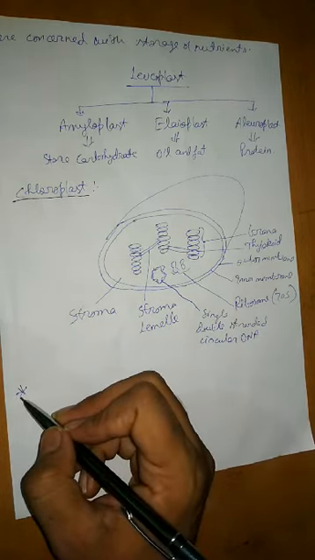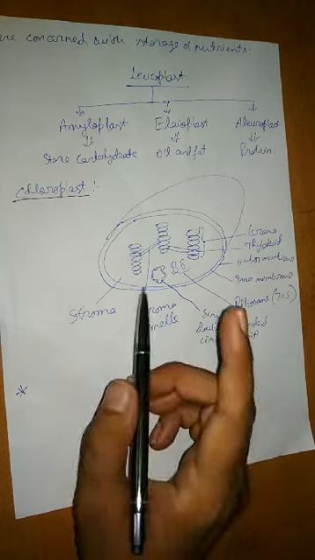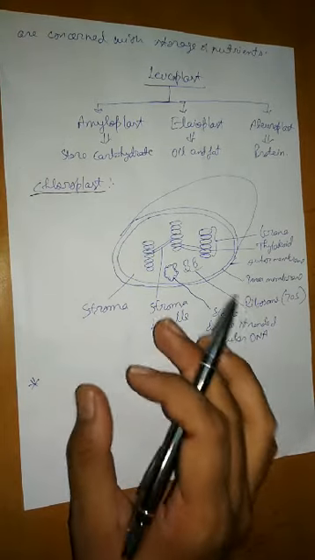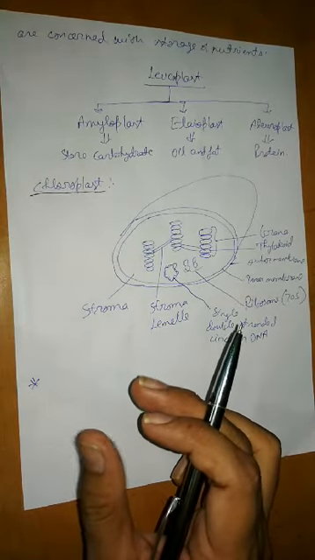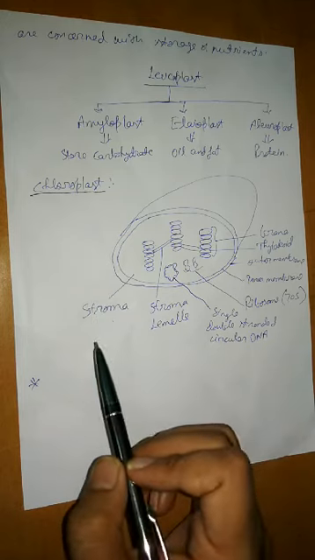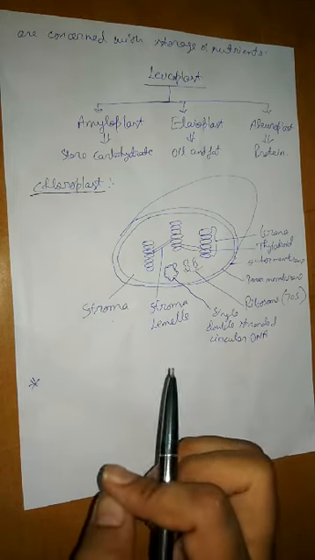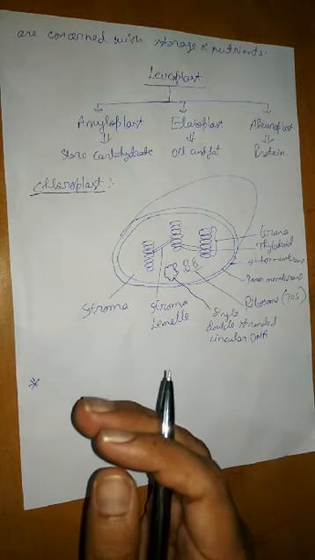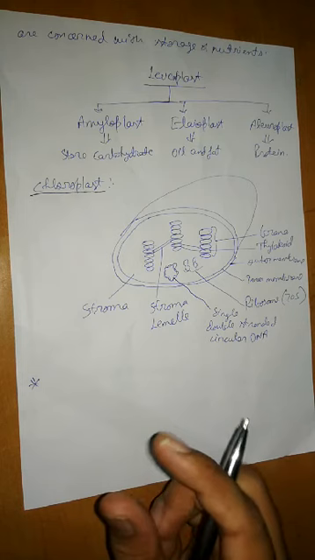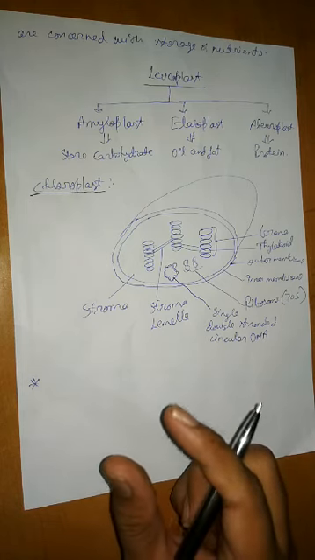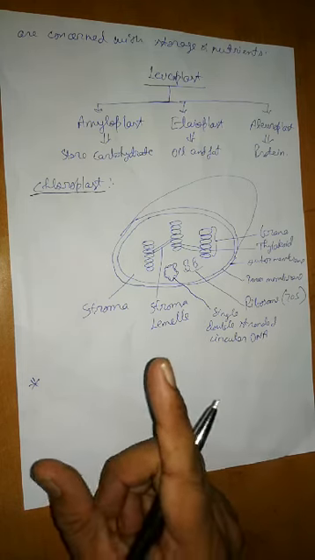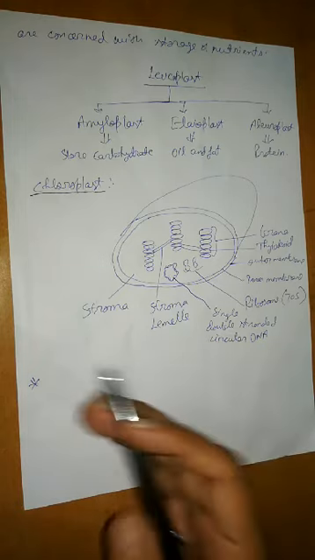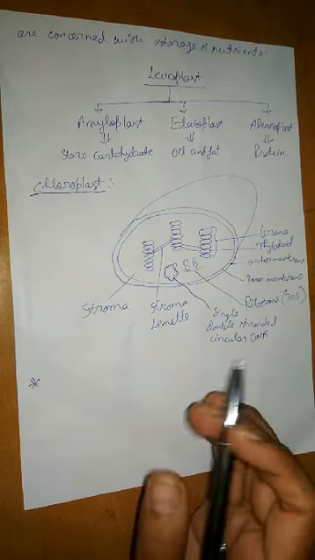First thing I want to discuss is the number of chloroplasts. If you remember, in the mitochondria, I told you the number of mitochondria is variable and depends on the physiology of the cell. Similarly, the number of chloroplasts is also variable. It can be one or more than one. For example, Chlamydomonas, a green alga, has only one chloroplast. But in higher plants, they may have 20 to 40 chloroplasts in one mesophyll cell.